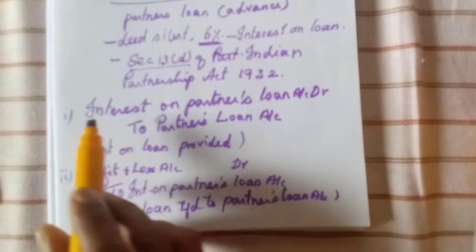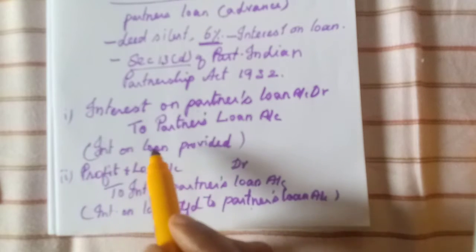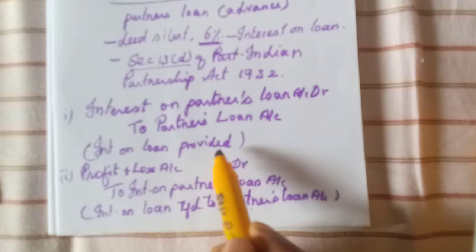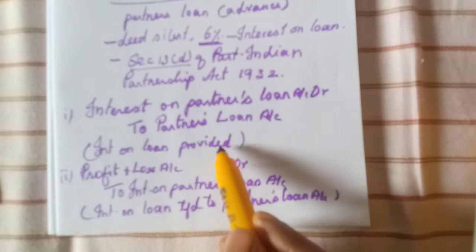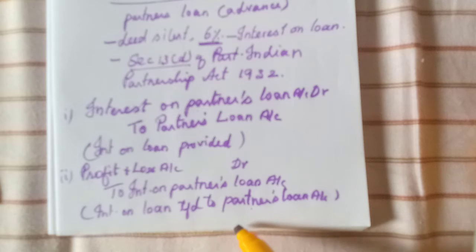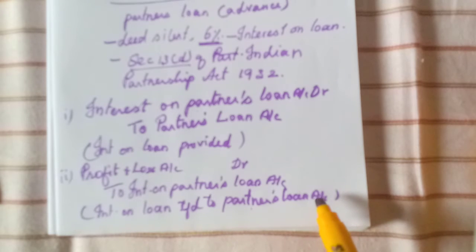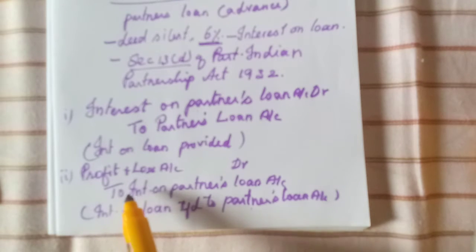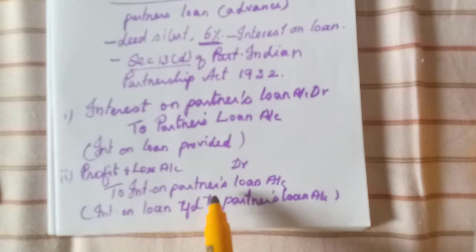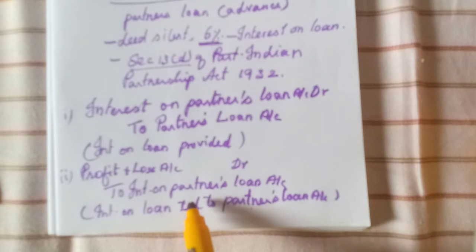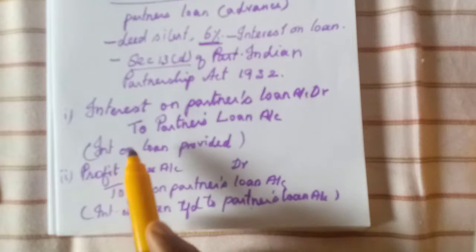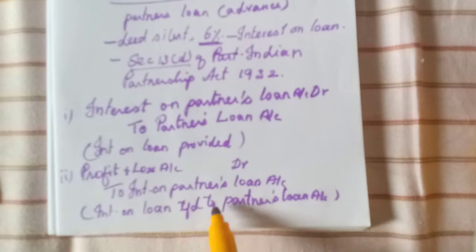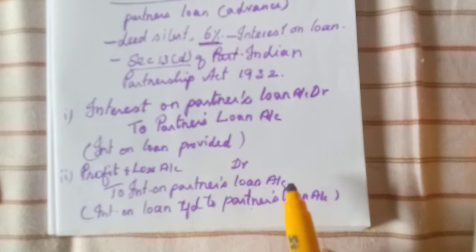Okay, only two entries for adjusting. Interest on loan adjusted, provided, due, whatever words you can use. Here, interest on loan transferred to partner's loan account. In the balance sheet, we will show the partner's loan by adding this interest on loan along with the loan.